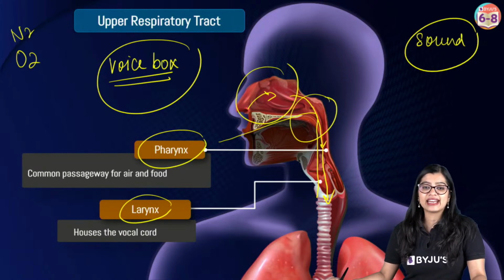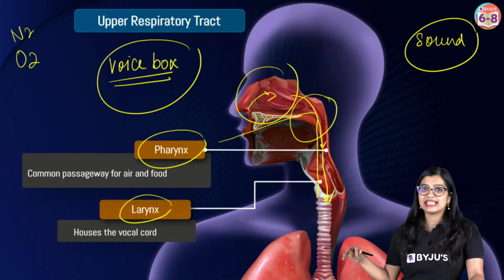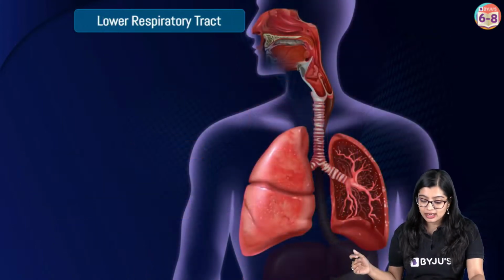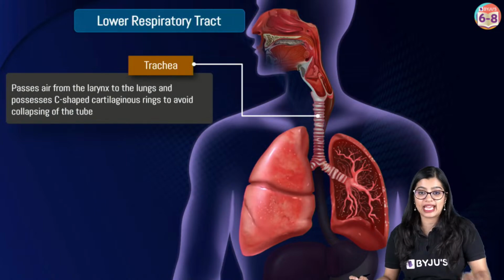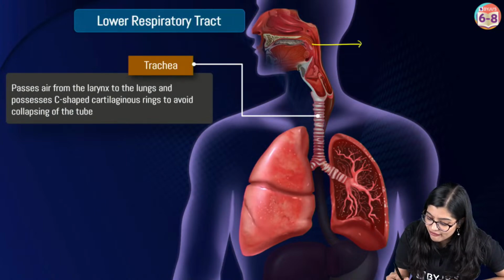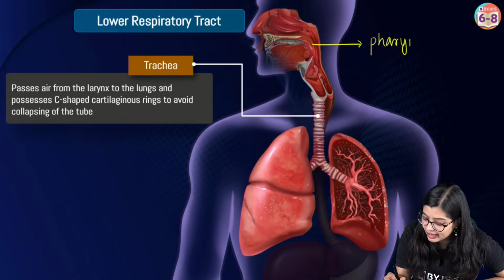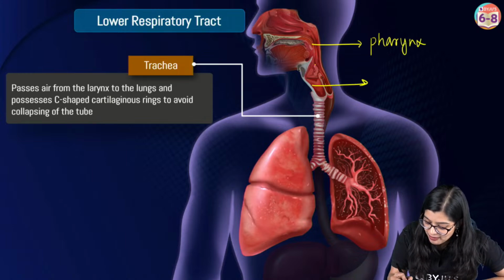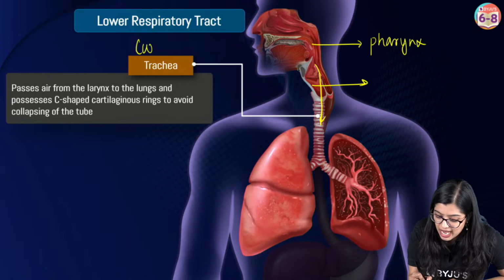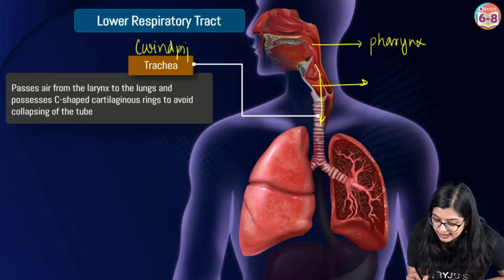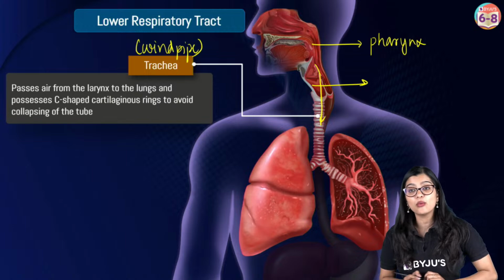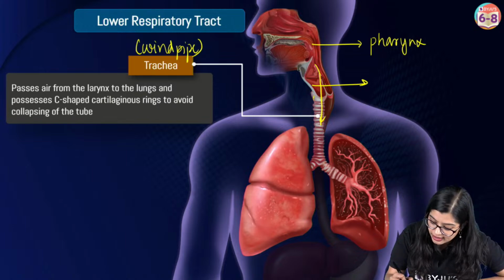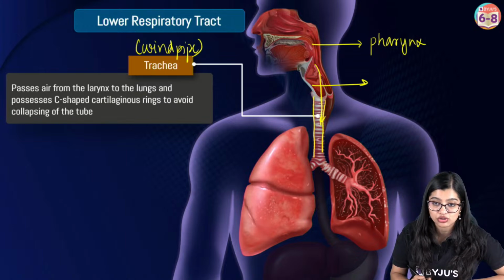Ma'am, pharynx is windpipe? No. Pharynx is not windpipe, but rather, the trachea is the windpipe. So, what will happen? From your pharynx, which is a common opening, and we have the larynx which is present here. From there, it will go to the windpipe, which is called the trachea. Now if you see here, it is a long tube-like structure, right?